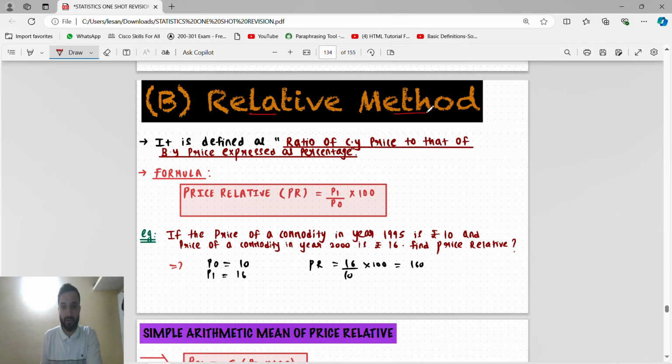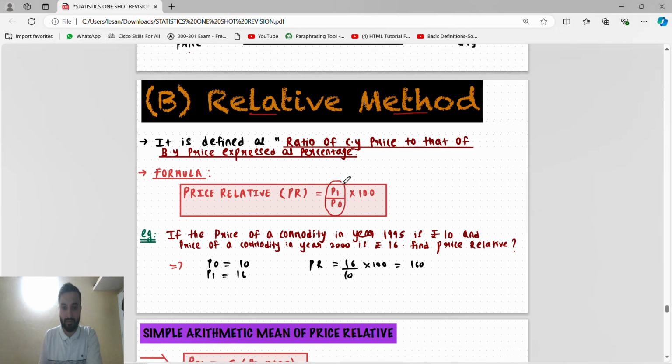Next is the relative method. Relative method means what? The ratio of the current year price to the previous year price into 100. So price relative means P1 by P0 into 100.